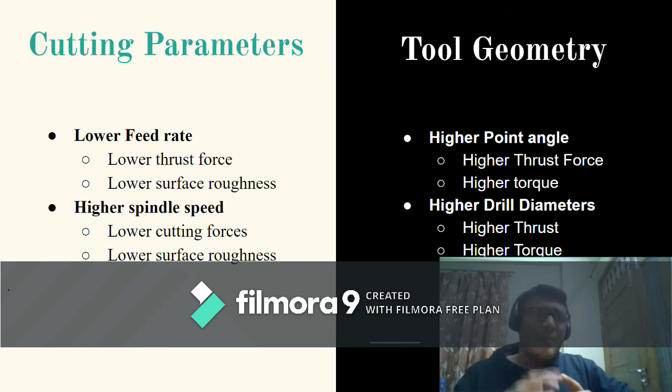composites. Coming to the tool geometry parameters, a large point angle means a larger contact with the surface and thus a higher thrust force and torque. This leads to a bigger delamination factor, which must be ideally low. Same is the case with changing drill diameters. This means that making small holes is easy.